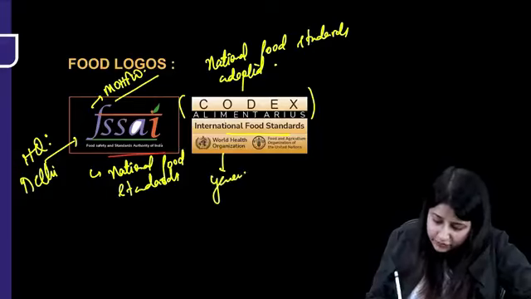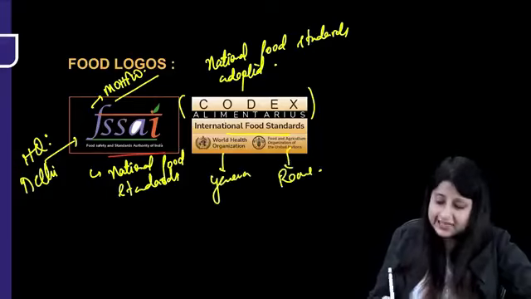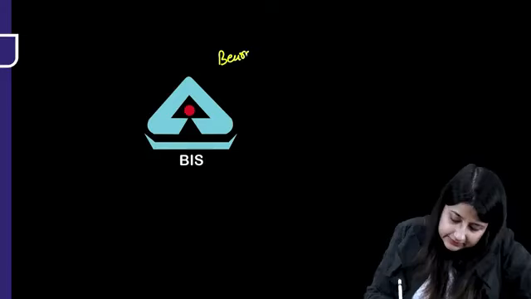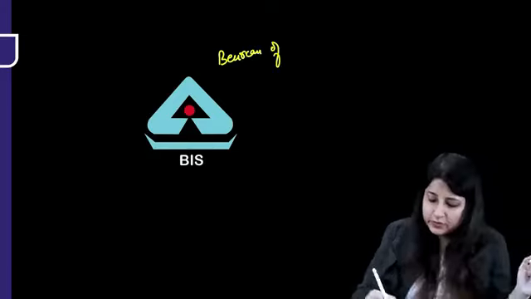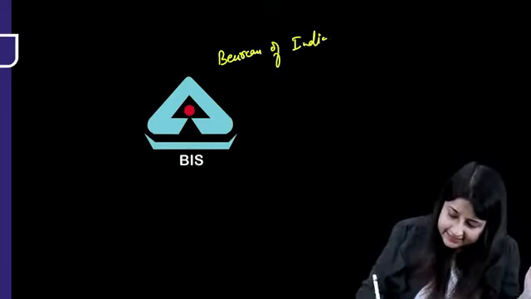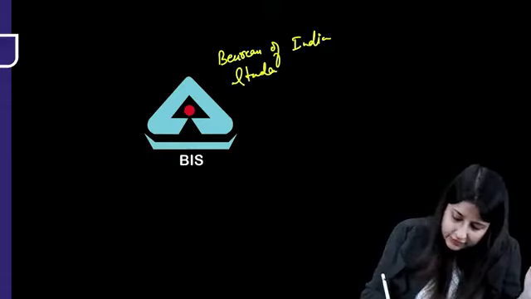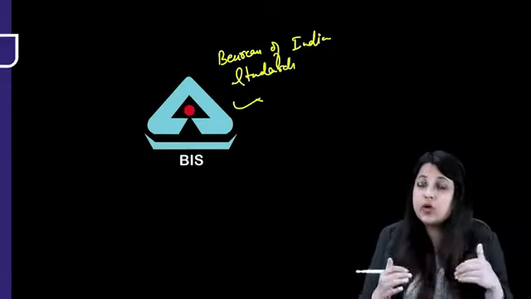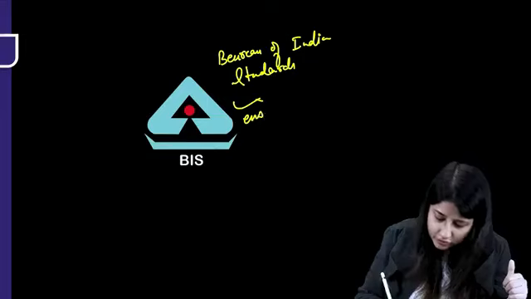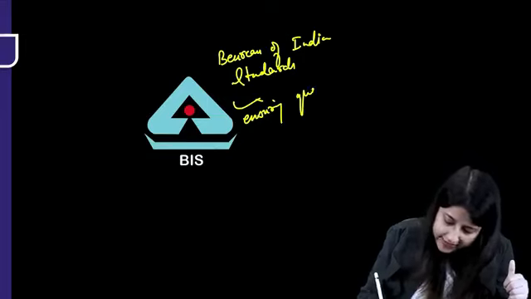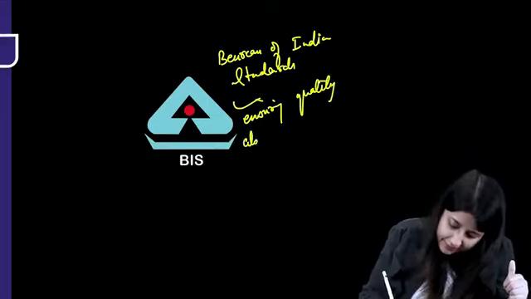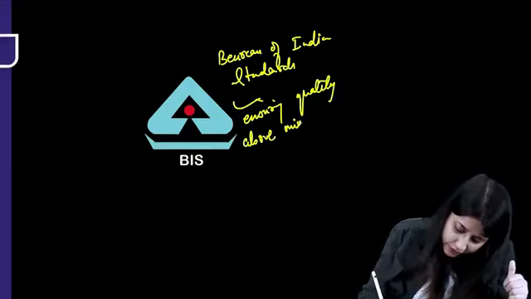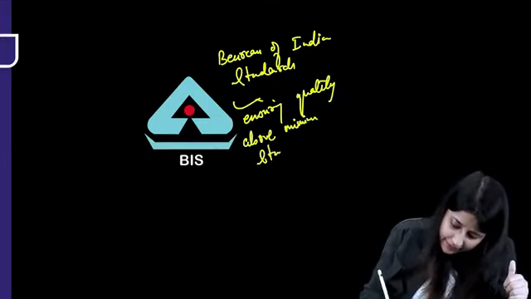Headquarter of WHO, Geneva. FAO, याद है खाना खाने के लिए, to eat food, let's go to Rome. All right, BIS is Bureau of Indian Standards. This is also PYQ. Now see, this is ensuring quality of food products, ensuring quality above minimum standards.